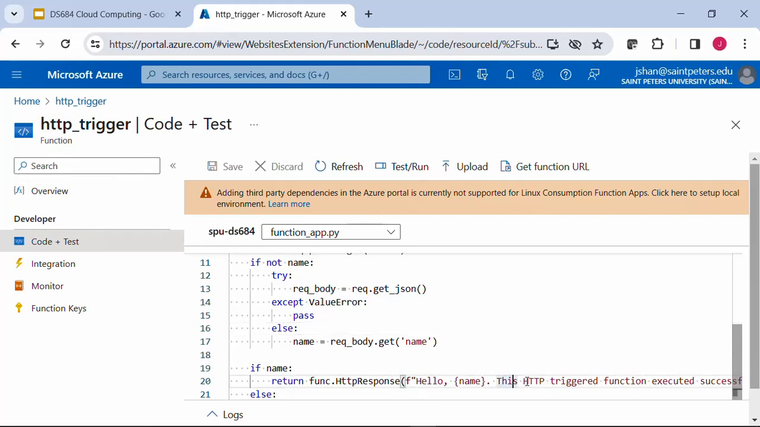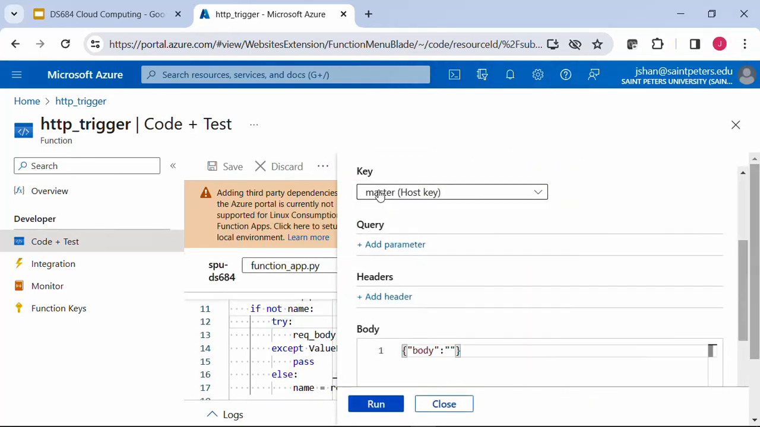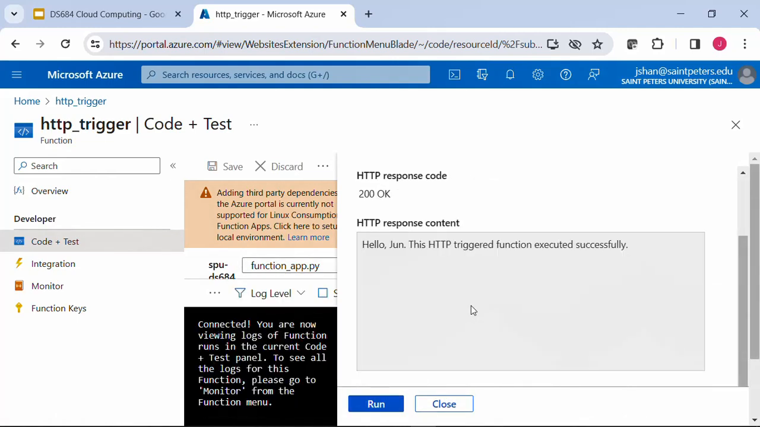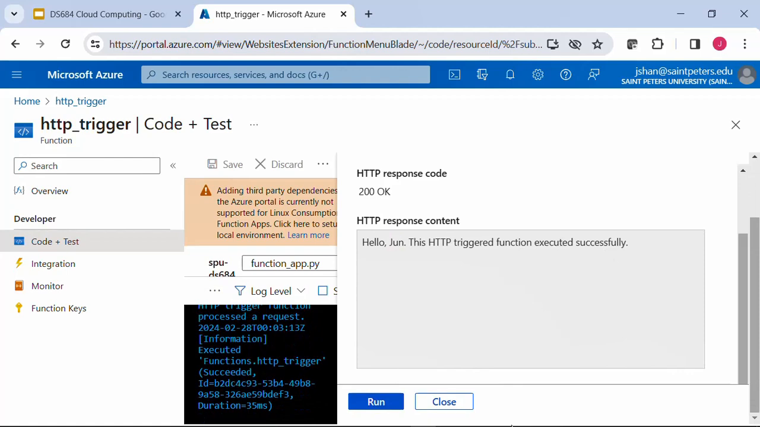Let's maybe start with the testing. So if you go to the test, you can submit a test. And remember in the code, it requests a name, right? So if I put a name as June, it actually gives the hello June, this HTTP trigger executed successfully.